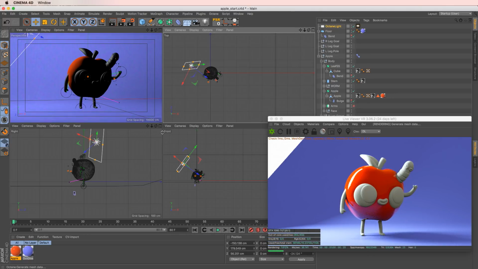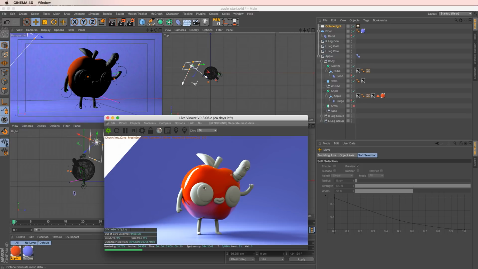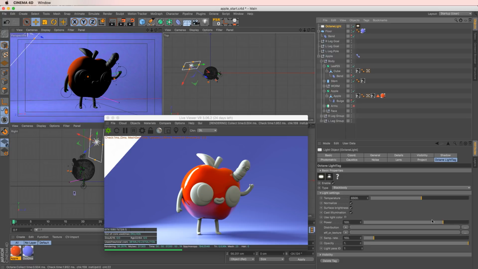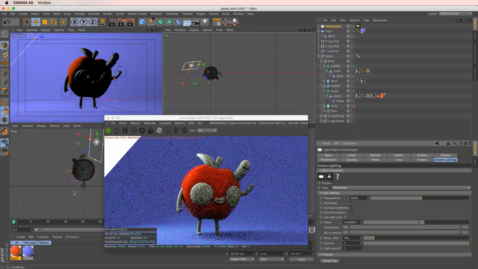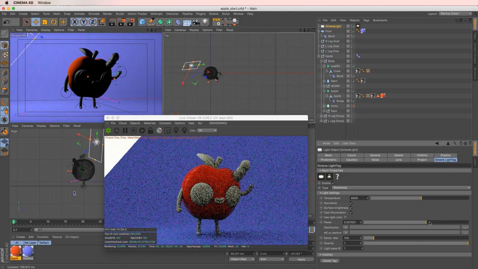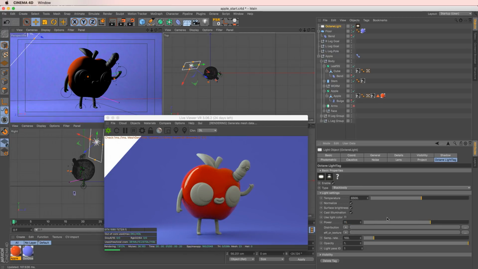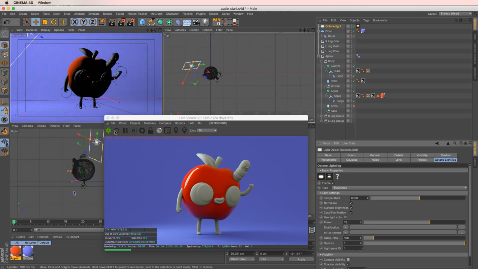And I'm going to stop. You can see that we have a light in our scene that's a softbox, and now we have this nice reflection. Now we're going to bring down the power of that light because it's a little bit hot, so maybe down to 11 or 15, something like that. I don't want to see this in my render, so I can go to my visibility options and say no camera visibility, boom. And our area box shape is finito. It's not showing up.